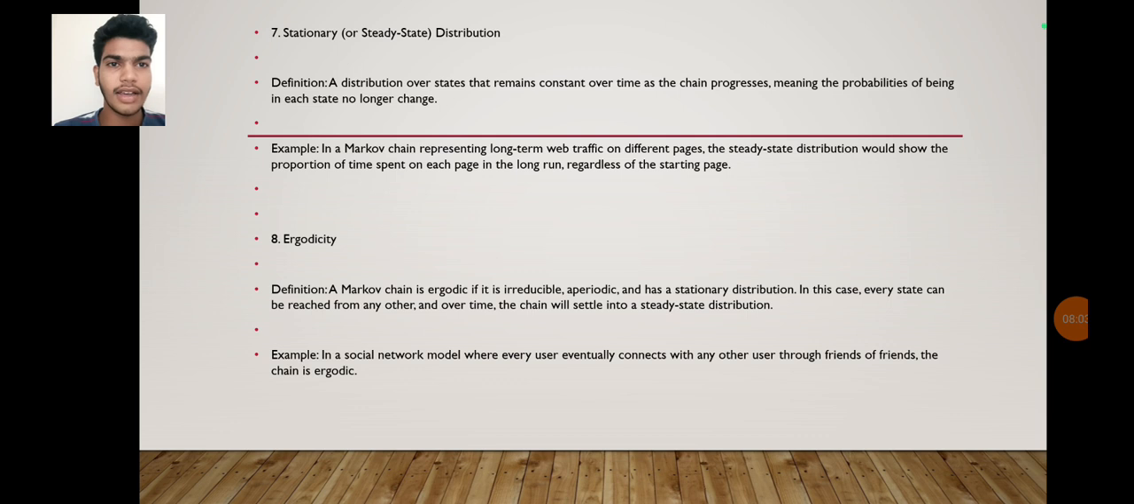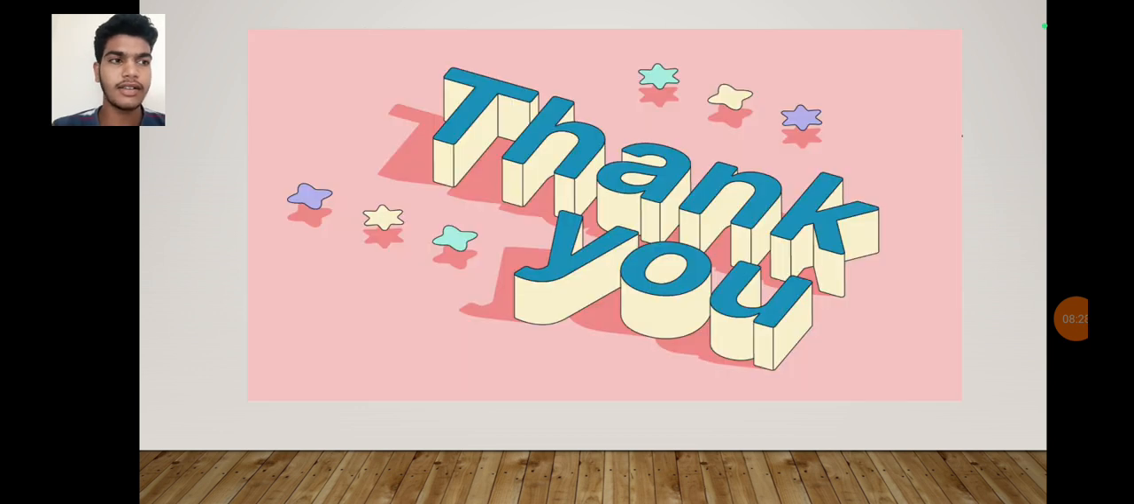So the eighth one is ergodicity. Definition: a Markov chain is ergodic if it's irreducible, aperiodic, and has a stationary distribution. In this case, every state can be reached from any other, and over time the chain will settle into a steady state distribution. Example: in a social network model where every user connects with any other user through friends of friends, the chain is ergodic.